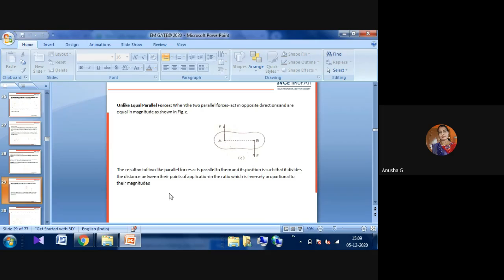When will we observe this type of parallel forces? Whenever we take the same vehicle, suppose a car, the two wheels will be in the same direction. The two wheels will be parallel, like directions. Two wheels will move the vehicle. Whenever the front wheel moves a distance at a speed of 50, automatically the back wheel also will move a distance of 50. There we can observe this type of parallel forces, parallel like forces.